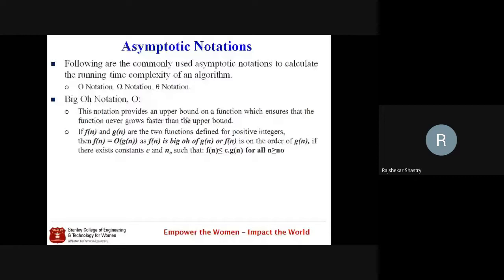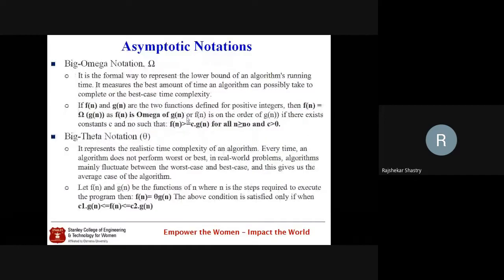Big O indicates an upper bound, big omega denotes a lower bound, and big theta indicates the average bound. So these are the three notations we use for asymptotic analysis. And here, as per the definition, let's see what each one actually indicates.